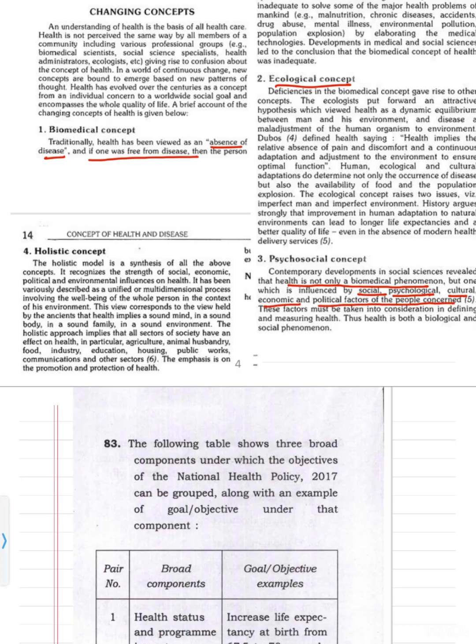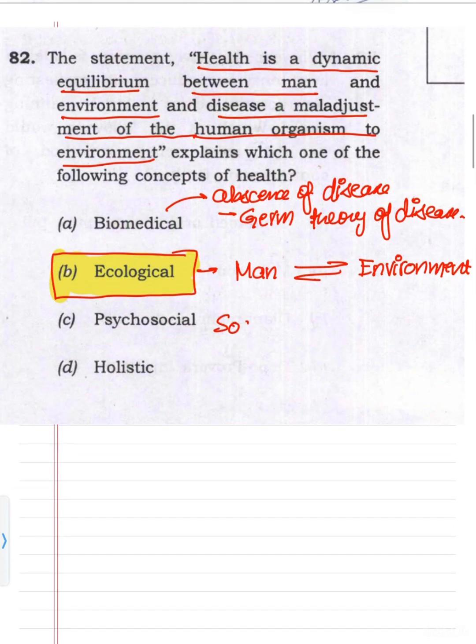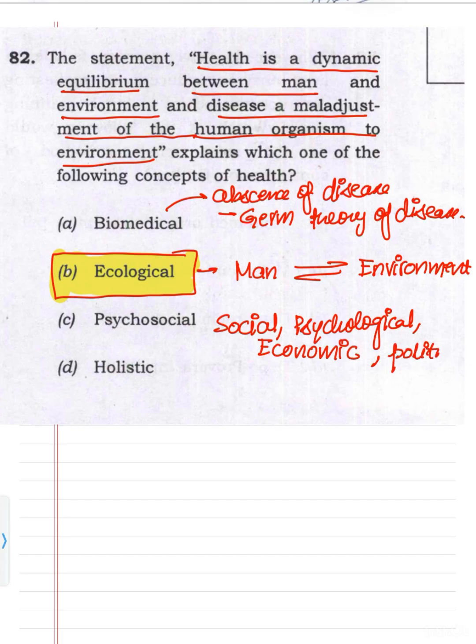So what is psychosocial concept? It takes into consideration social, psychological, economic, political, etc. So all this should be healthy so as to say that the person is healthy.